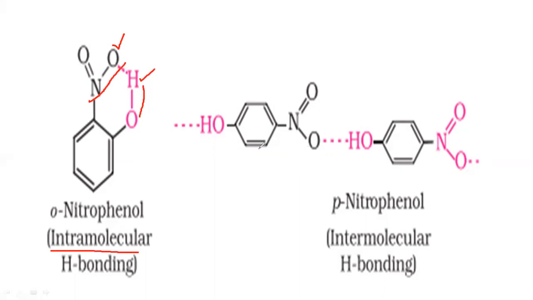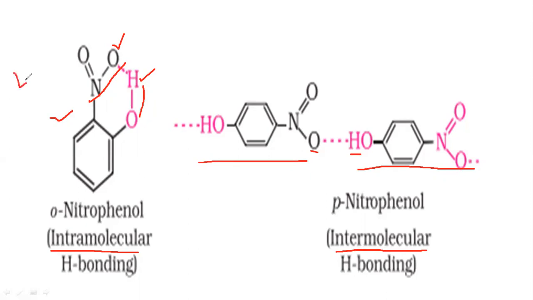In paranitrophenol, one molecule of paranitrophenol is associated with a second molecule of paranitrophenol through hydrogen bonding, between the oxygen of the nitro group and the hydrogen of the hydroxyl group. So two molecules are associated by the hydrogen bond. This type of hydrogen bonding is called intermolecular hydrogen bonding. So in orthonitrophenol, the neighboring molecules are bonded with only weak intermolecular force.